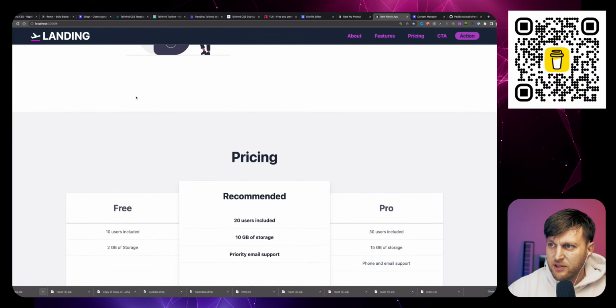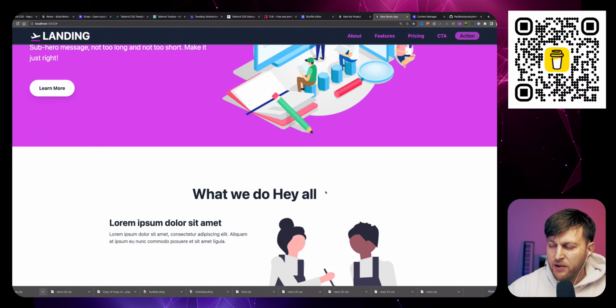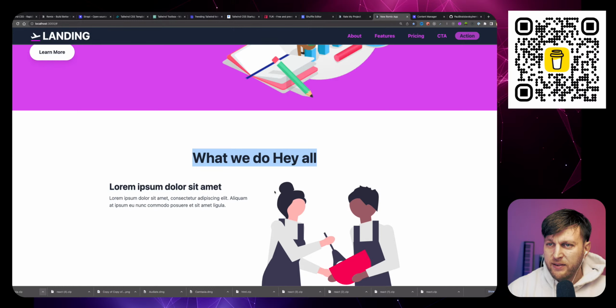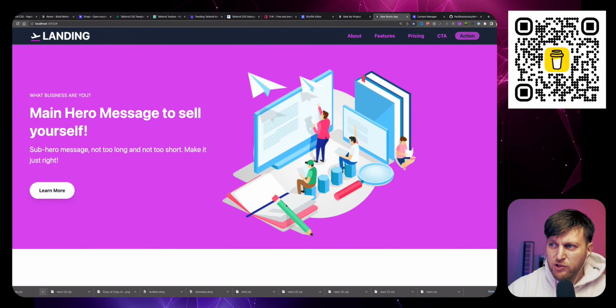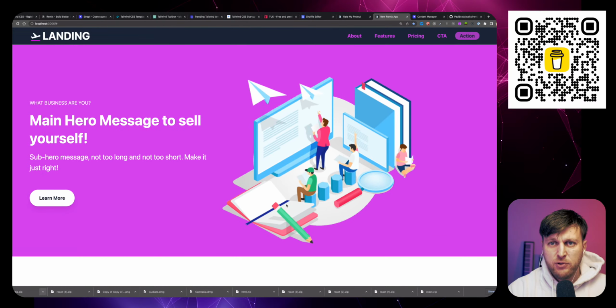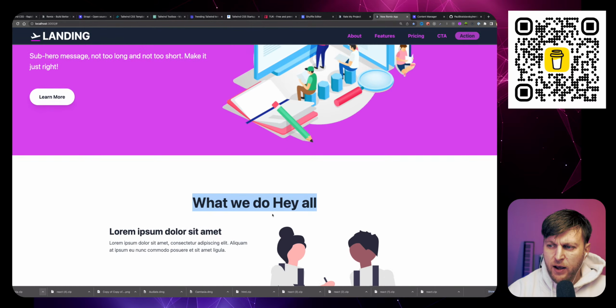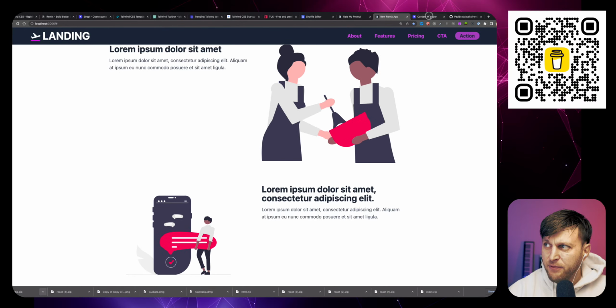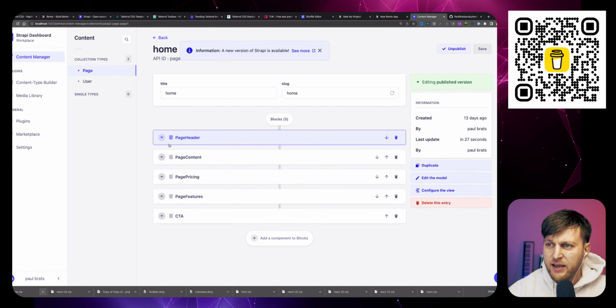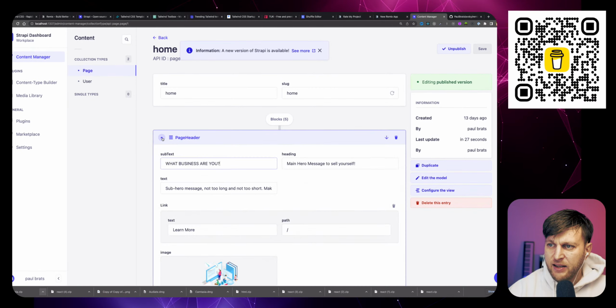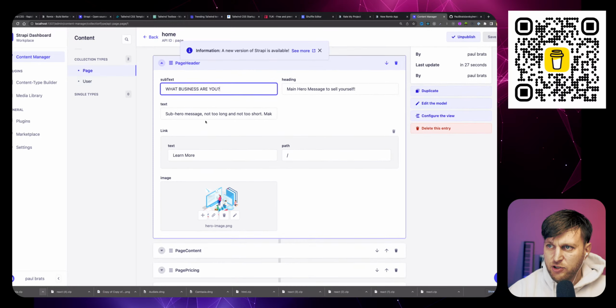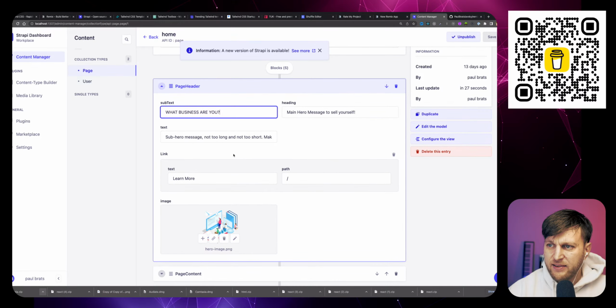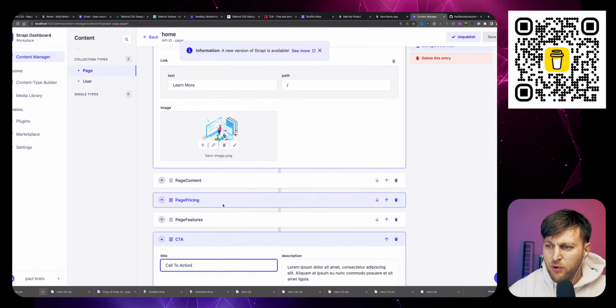So we go to, where's that section? Pricing. Oh, here you go. Hey, all. So the data is stored on our backend, hosted with Strapi, which is pretty cool. So you're literally able to create basic websites for customers if you wanted to, where you could use a template, set up really quickly, and then give your customers a way to easily edit the content themselves. Like, for instance, they could change the heading, the title, all this stuff. And that's what we're going to talk about today.